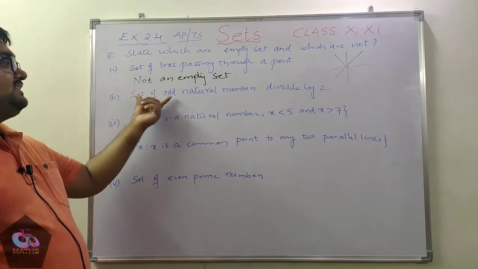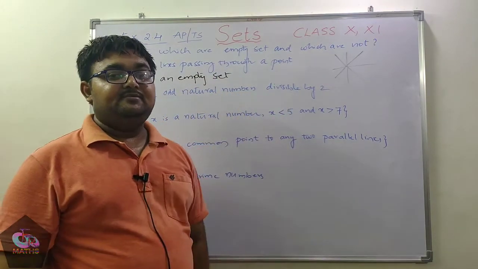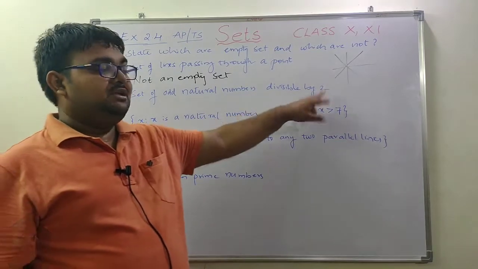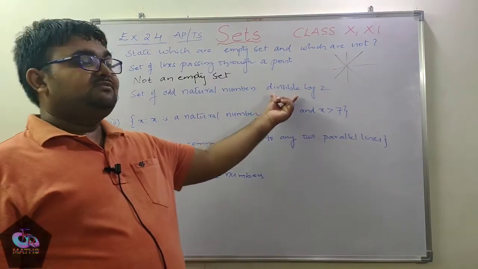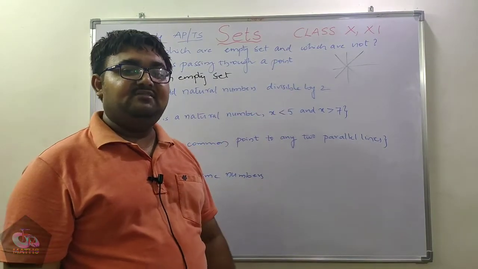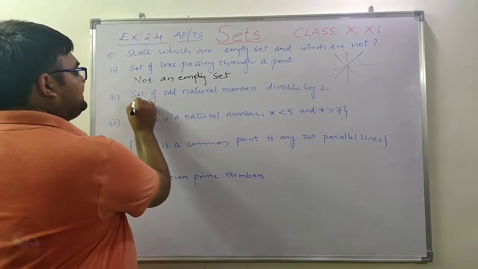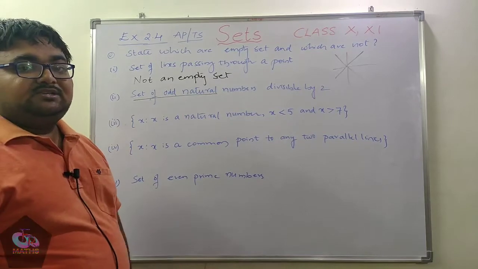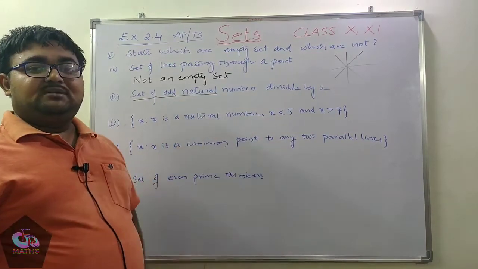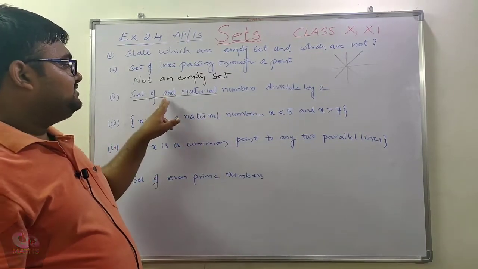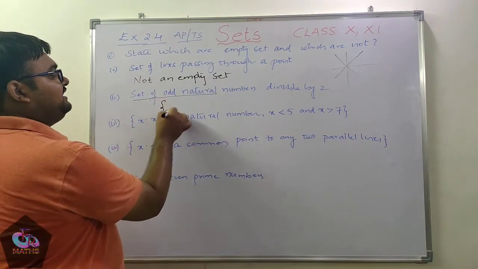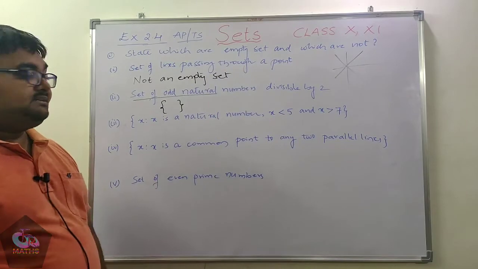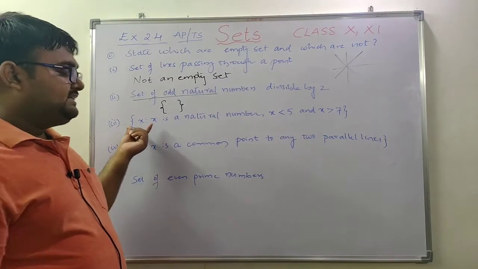Next, set of odd natural numbers divisible by 2. Already we know what is the divisibility condition for 2. Divisibility condition for 2 means the given number should be an even number, but what is given is the set of odd natural numbers. So there is no such number which is divisible by 2. There is no such odd natural number which is divisible by 2, hence it is an empty set.